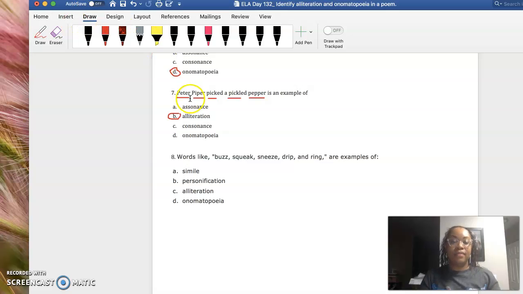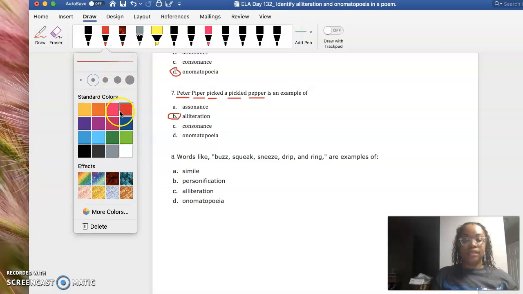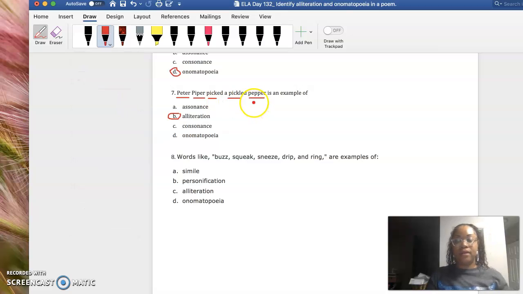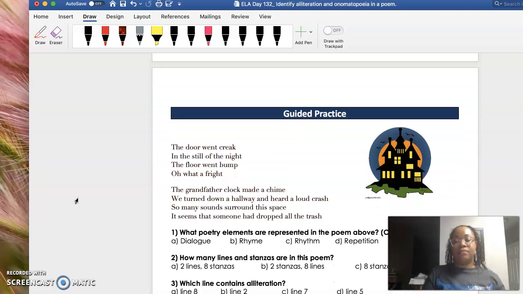Okay, guys, so we stopped off saying that Peter picked a pickled pepper. Those all have the p sound, okay? Now, let's go to number 8. Words like buzz, squeak, sneeze, drip, and ring, those are all examples of good onomatopoeia because those are all sound words. Excellent, guys. So let's go ahead and go on to our guided practice.